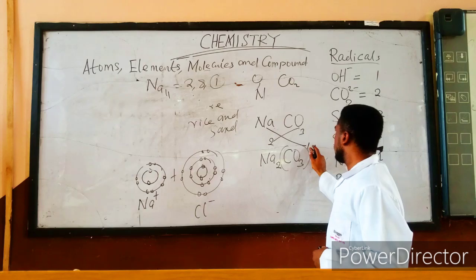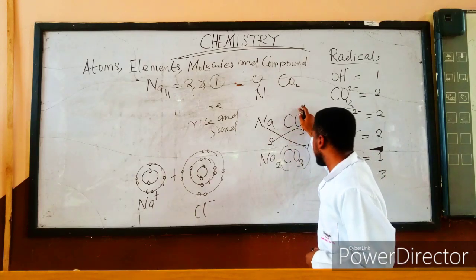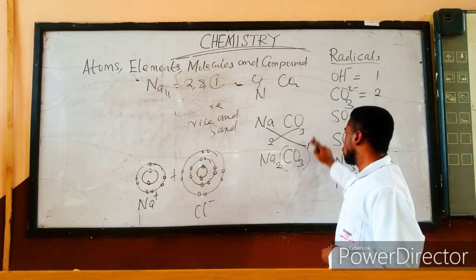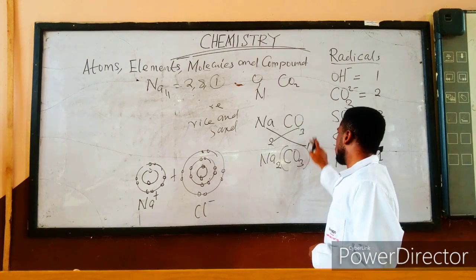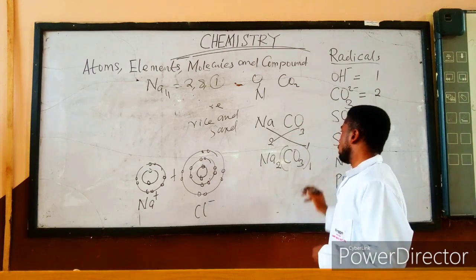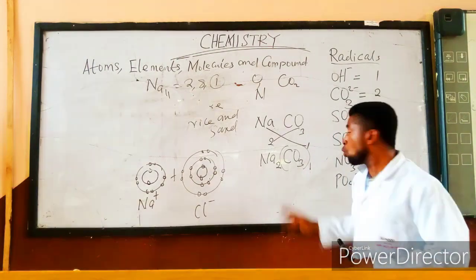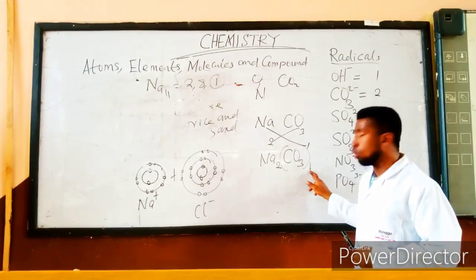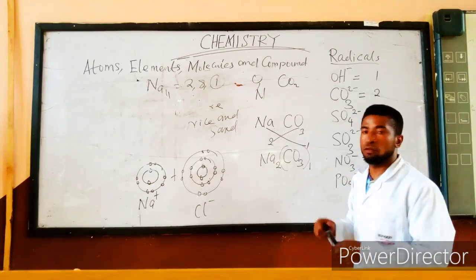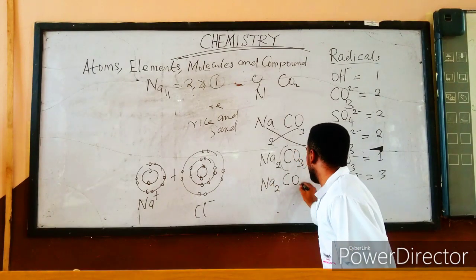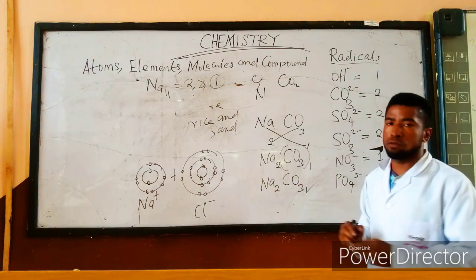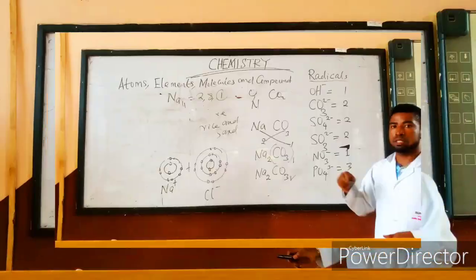This one here is for the trioxocarbonate radical, not only for oxygen, not only for carbon, but for the whole trioxocarbonate radical. So I will put it here. But in chemistry, you don't write 1, so there is no need to put this one. Therefore, the formula is Na2CO3. This is the correct formula of sodium trioxocarbonate.